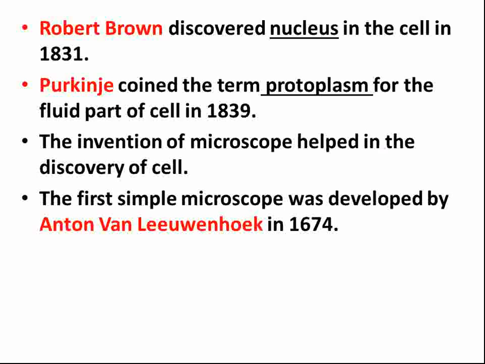Now when Robert Hooke was examining the thin slice of cork under a microscope, the invention of the microscope helped in the discovery of the cell. With that microscope only he was able to discover the cell. Now the first simple microscope was developed by a scientist named Anton van Leeuwenhoek in the year 1674. So he was the scientist who discovered the first simple microscope in the year 1674. So these are the various discoveries related to the cell.